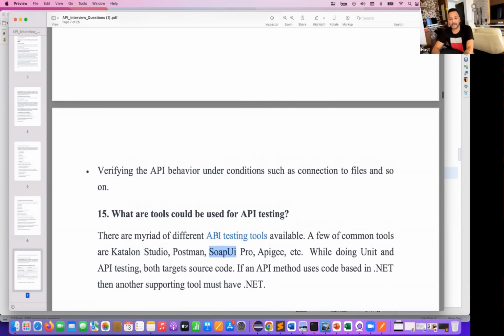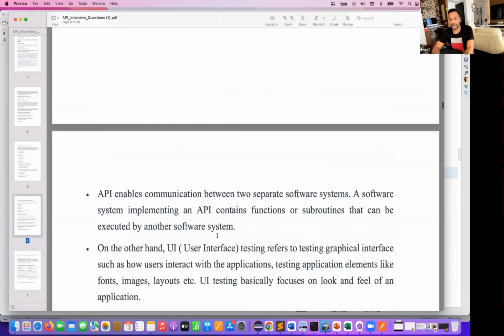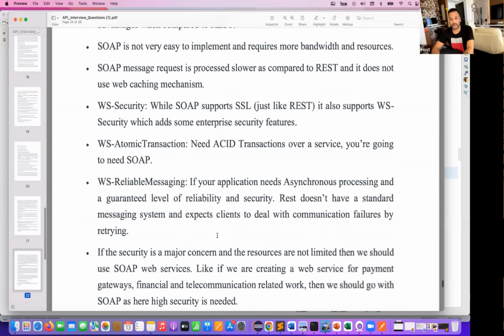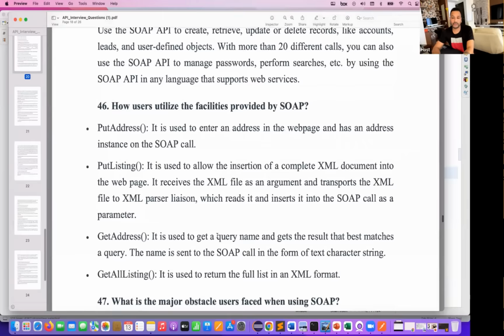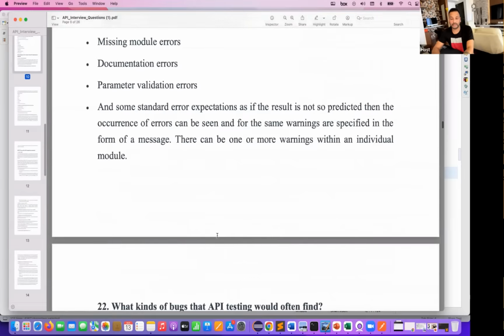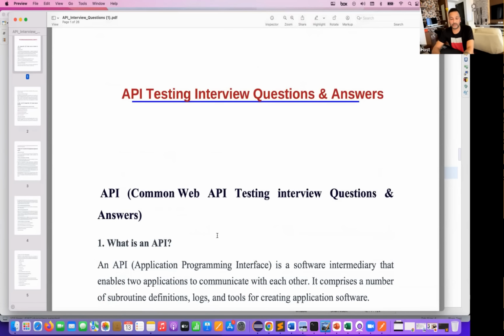So guys, these are the top 15 questions that we have covered today. Otherwise, this video will be too long, because there are around 60 questions. So if we take 15 per video, it will take at least four videos to cover all these questions. I'll share this documentation as well. You can download this document, take a printout, and prepare from it.